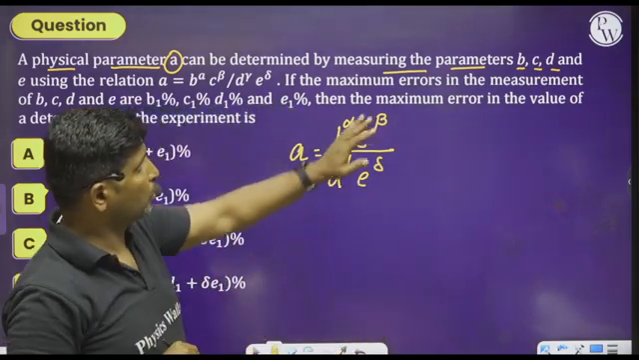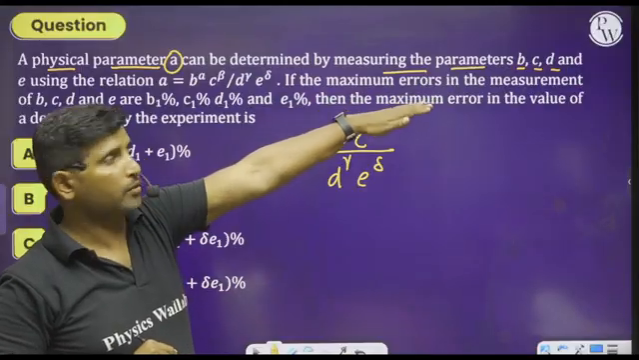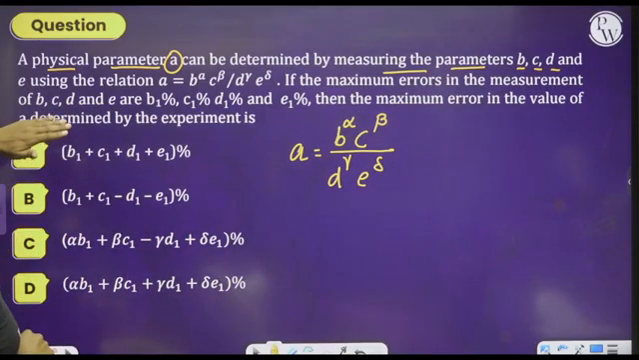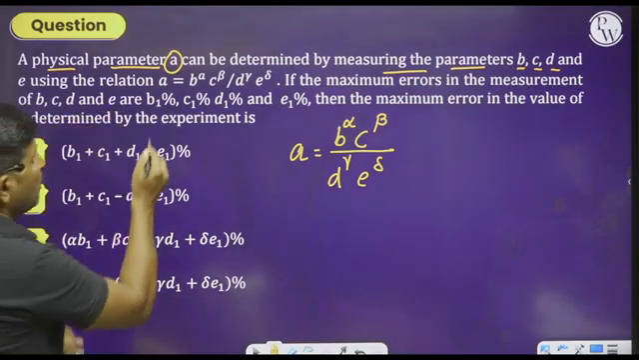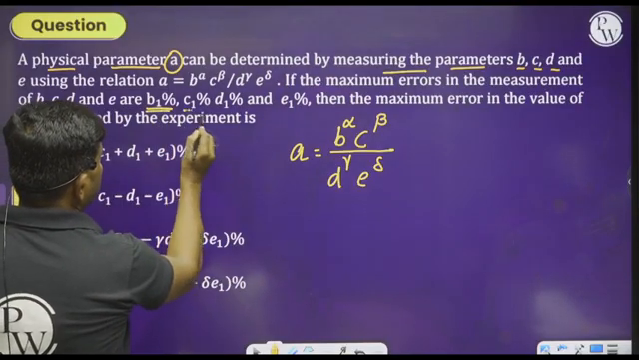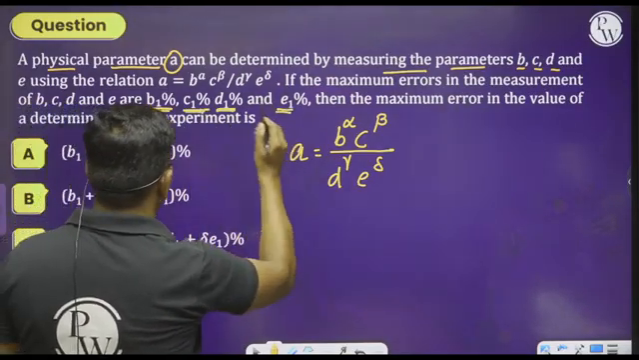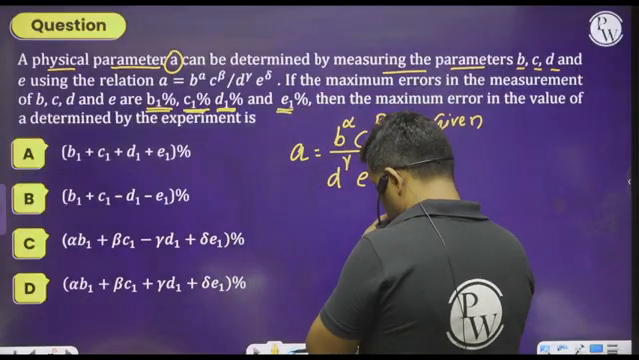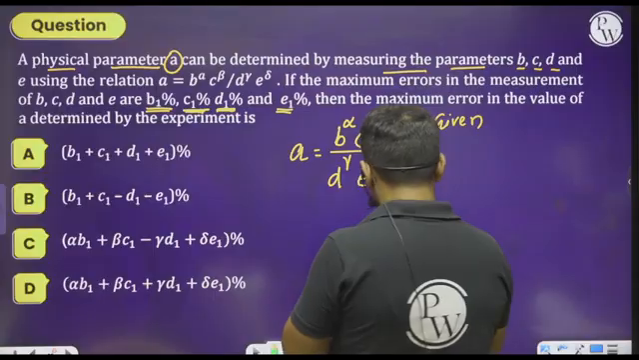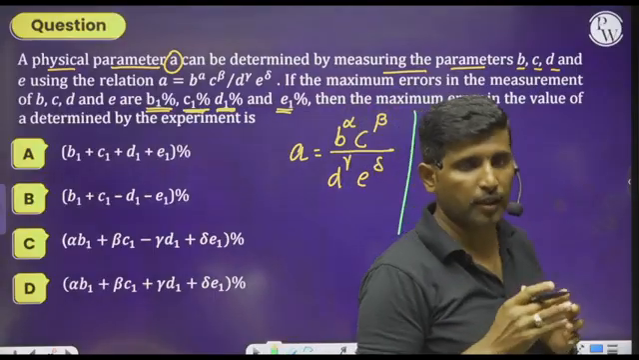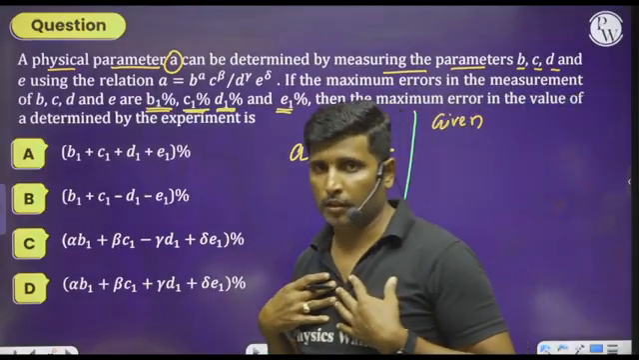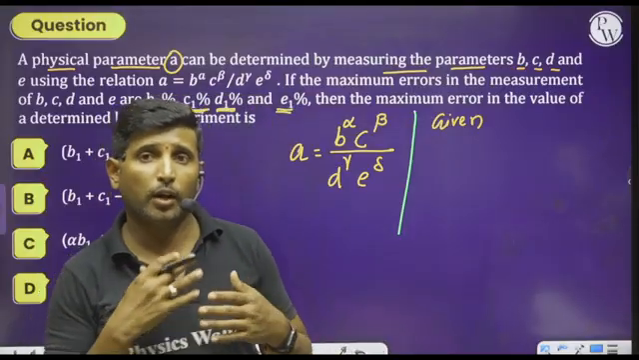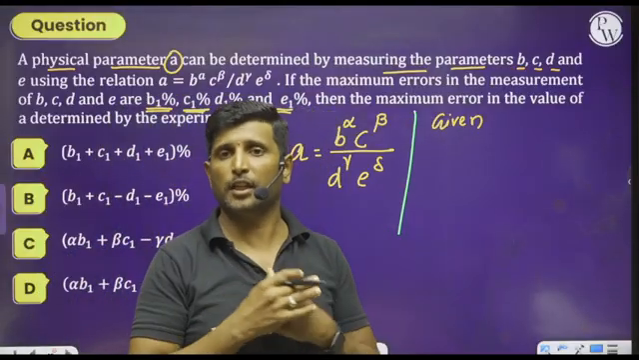Okay, observe this. The maximum errors in the measurement of B, C, D and E in percentage that they have given are B1, C1, D1 and E1. So please look at the board, what they have given to us. It's a very important concept. Though the concept is not there in the syllabus, we have to learn it so that we can solve the problems in some other chapters.